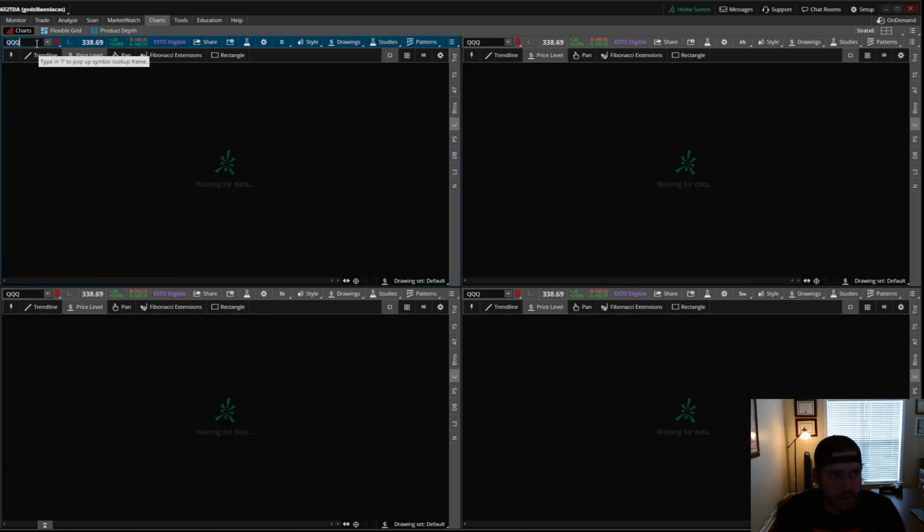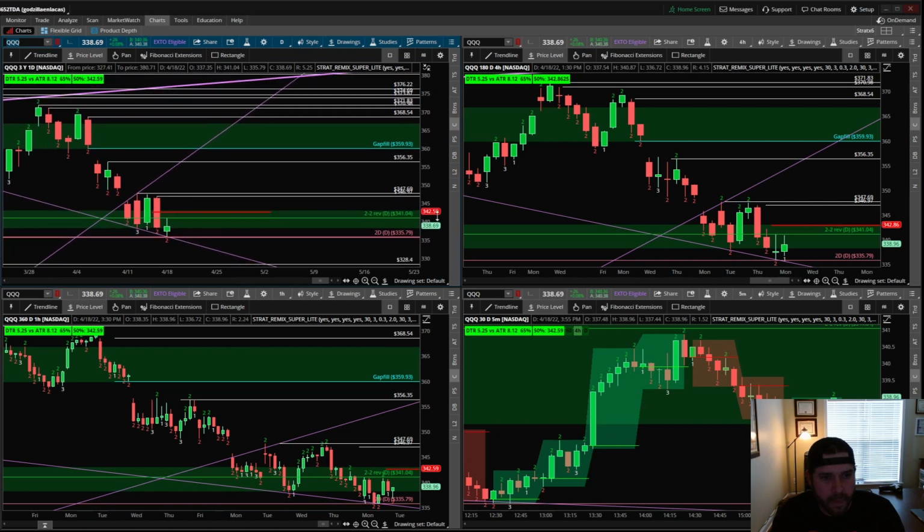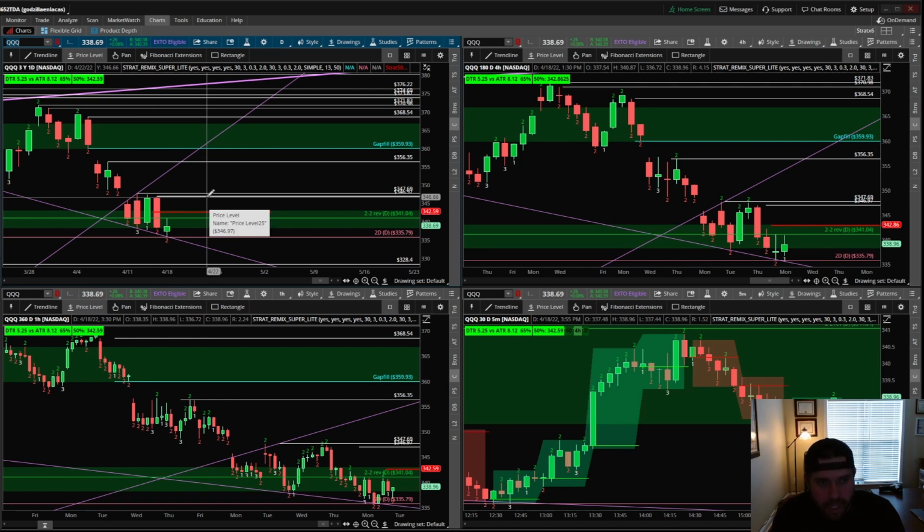And then we'll finish this off with QQQ. Very similar setup to SPY. We just have a lot more magnitude to the downside. 328.40 if we do break the downside of 335.79. If we do go up, it'll be a 2-2 reversal at that point. So we would be looking at an entry after 341.04 for a move to 346.97. So either way actually has some pretty good magnitude on QQQ. So keep an eye on what tech's doing and make your determination there.